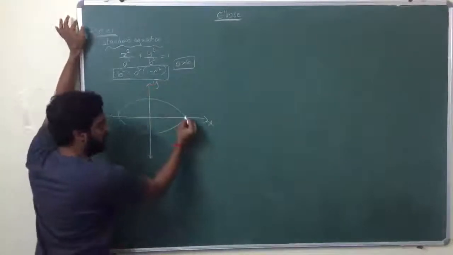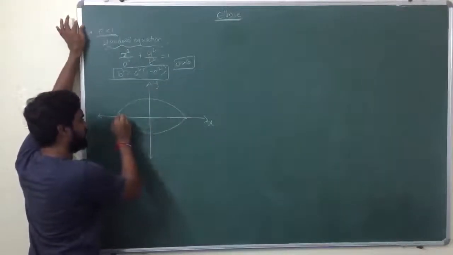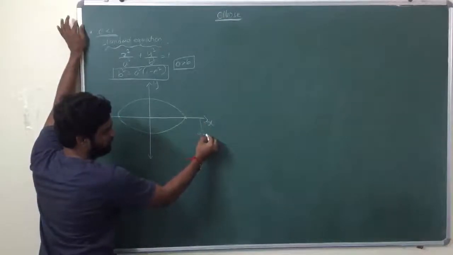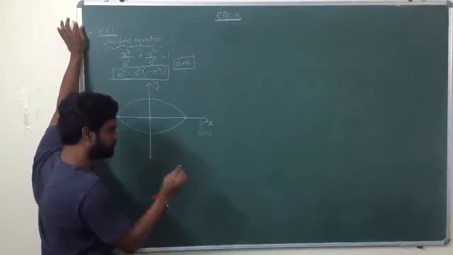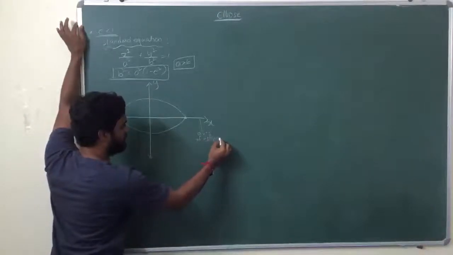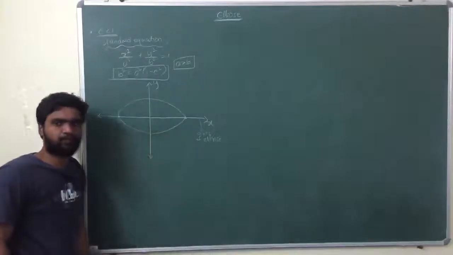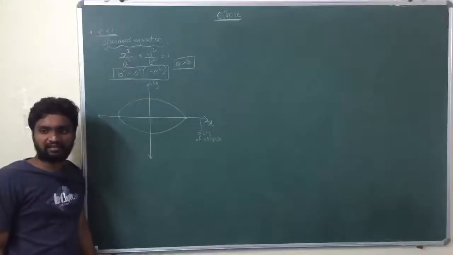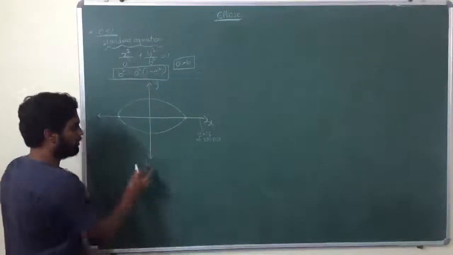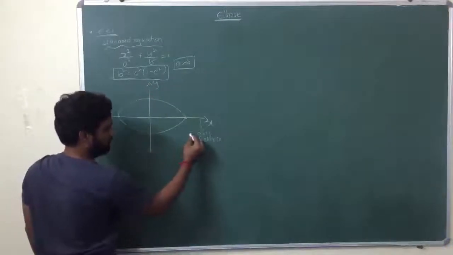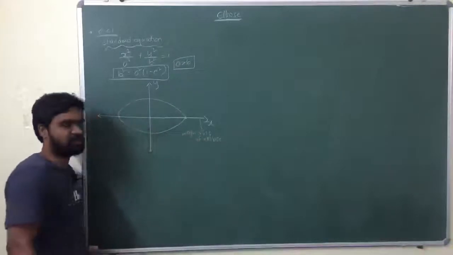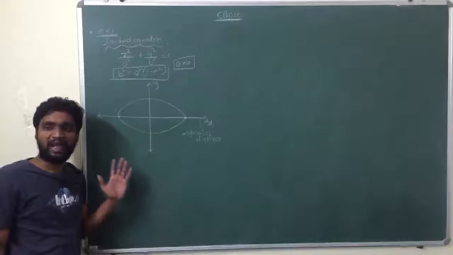Now these are known as vertices. This is the axis of ellipse. The x-axis here is the axis of ellipse, or you can say major axis of ellipse and minor axis of ellipse. I will discuss that later. Major axis of ellipse, or simply axis of ellipse.